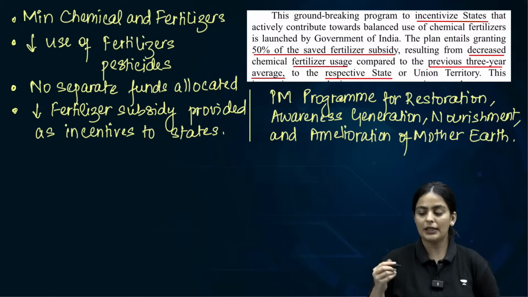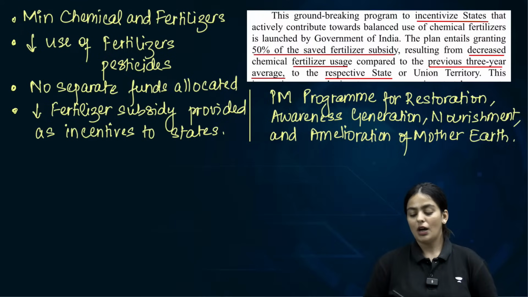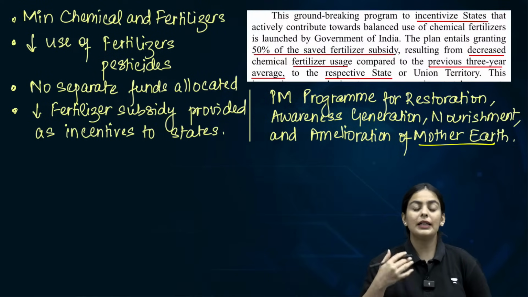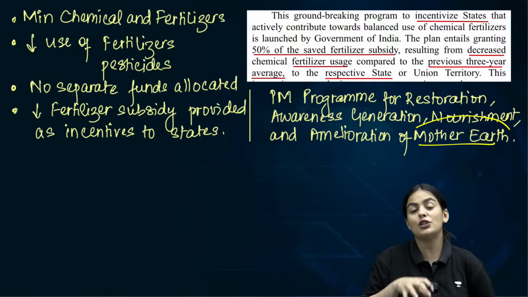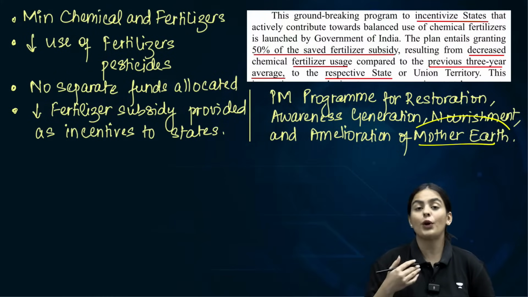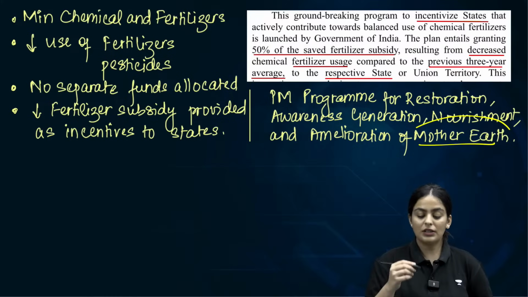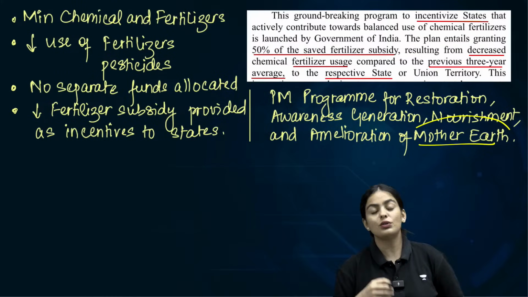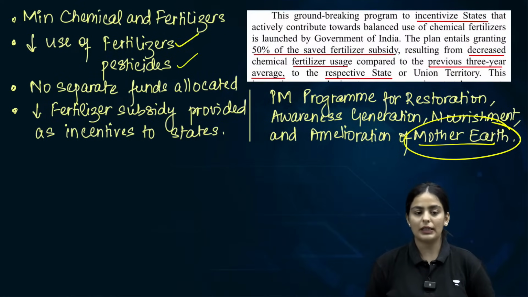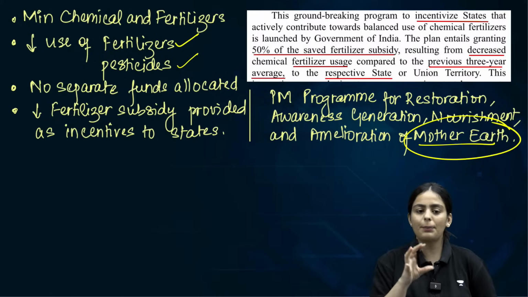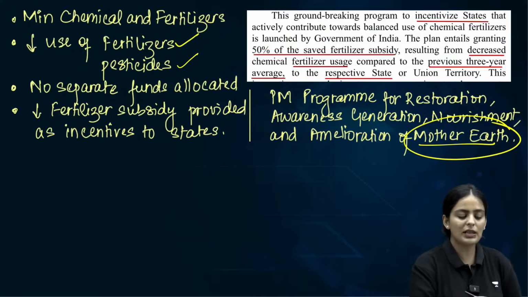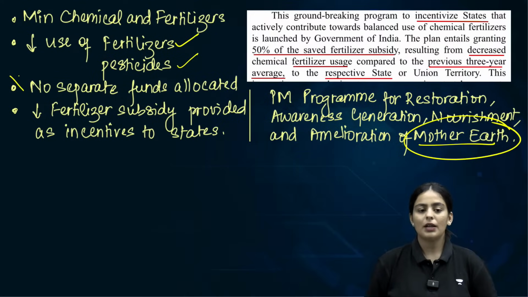Second scheme is important. It is called Program for Restoration, Awareness Generation, Nourishment and Amelioration of Mother Earth, basically giving Mother Earth relief from agricultural chemicals that are degrading, in fact leading to a lot of soil pollution and other issues. So the objective of this Pranam scheme is to reduce the amount of fertilizer use and pesticide use particularly. Is there a separate amount allocated for this scheme? No separate fund is allocated for this scheme.